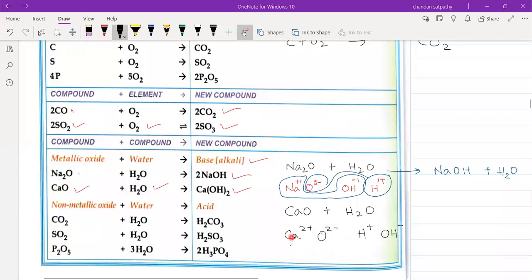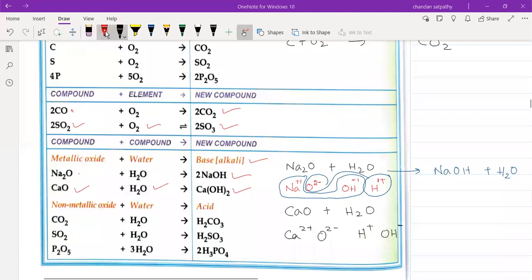So now let me continue. Calcium will break into Ca2 plus and oxygen will break into O2 minus oxide. Remember, if you don't know the valency chart, you cannot do all these things. So you have to remember the valency chart. Without the valency chart, you cannot touch even a chemistry paper. So every day write the valency chart and practice it. And here water will break into H plus and OH minus.